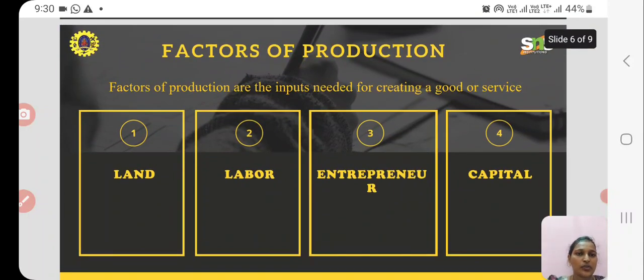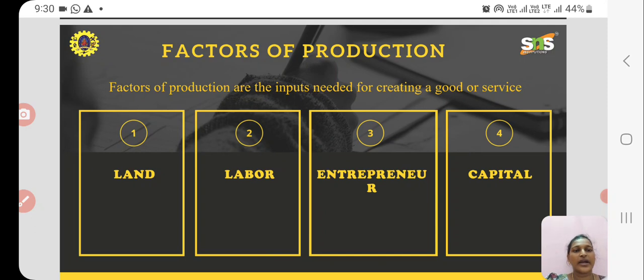The next we will see the factors of production. In general, factors of production means the inputs that are required for creating a good or a service. So any good or a service needs certain factors or certain parameters that need to be available while creating it, and those are called as factors of production.